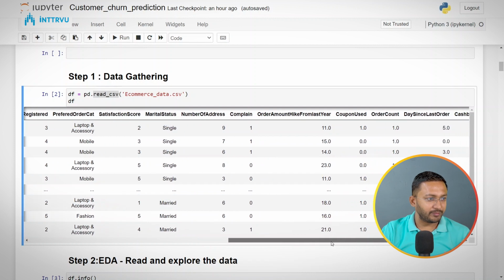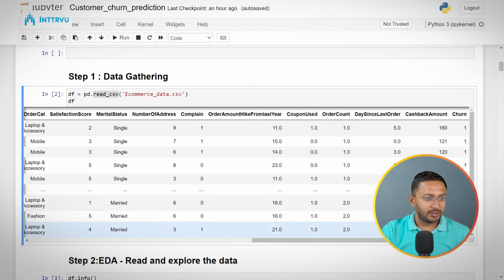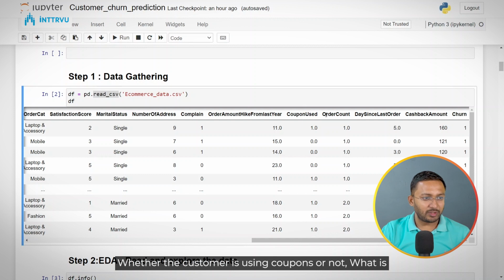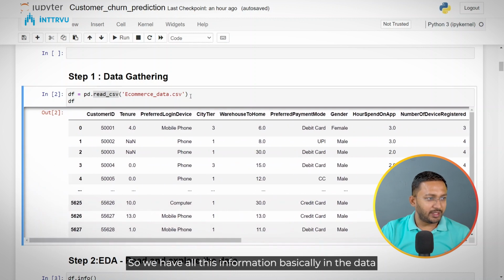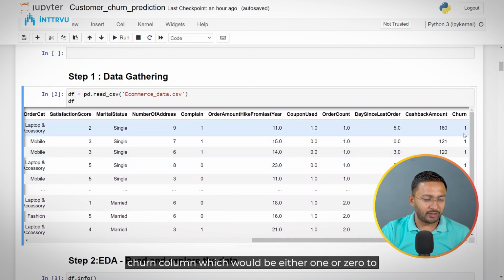married or not, number of addresses, complaints, order amount hike, whether the customer is using coupons or not, what is the order count, days since last order. So we have all this information basically in the data that we have, and we are going to predict the churn column, which would be either 1 or 0.